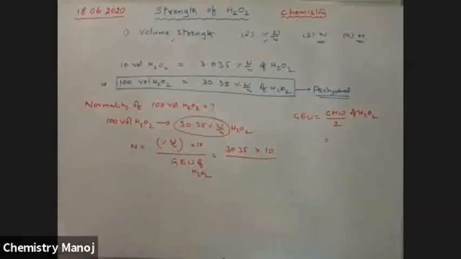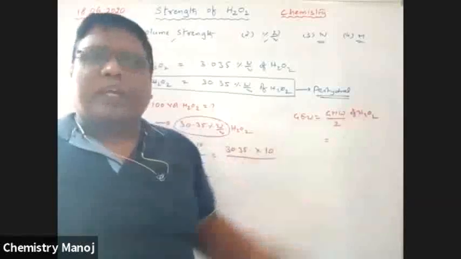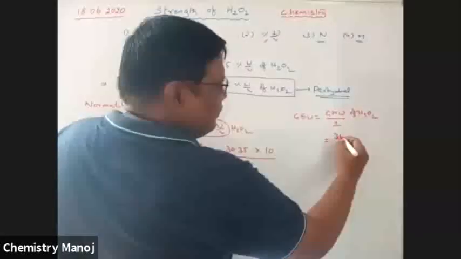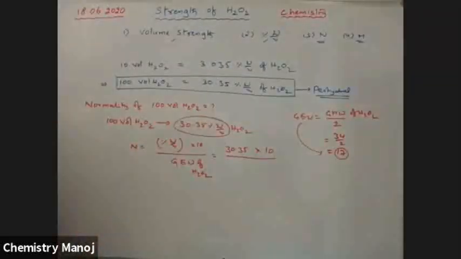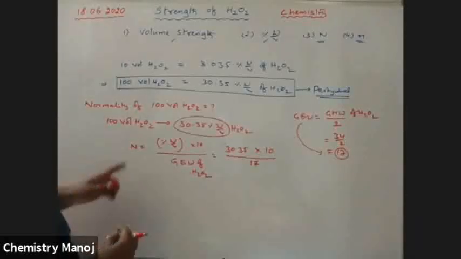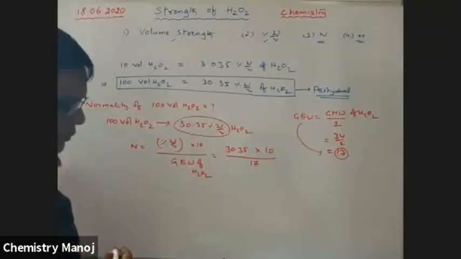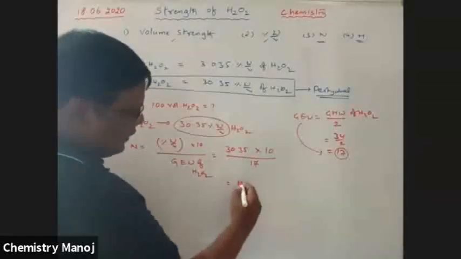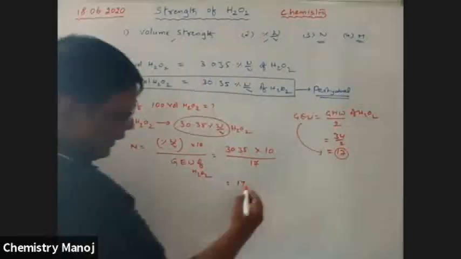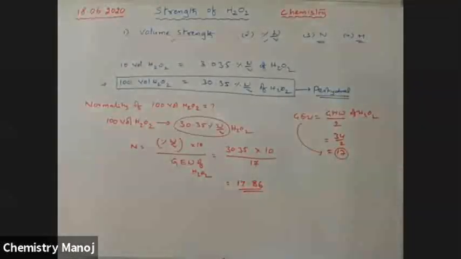Gram molecular weight of H2O2: hydrogen 1 plus 1, 2, oxygen 16 plus 16, 32, 32 plus 2, 34, and 34 by 2 is equal to 17, which is the gram equivalent weight. So normality equals 30.35 into 10 by 17, and that gives 17.86.